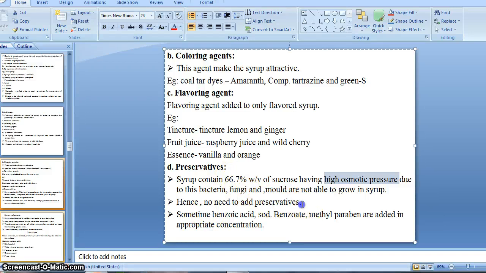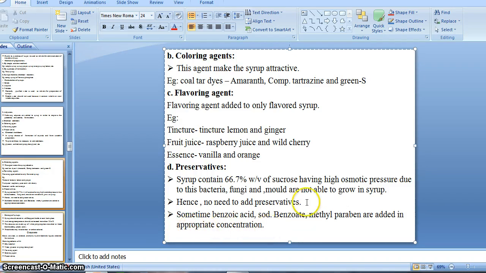Hence there is no need to add a preservative, right? We can say there is no need of adding any preservative because of the high osmotic pressure of sucrose in syrup, right? But sometimes benzoic acid, sodium benzoate and methyl paraben are also added in appropriate concentration.